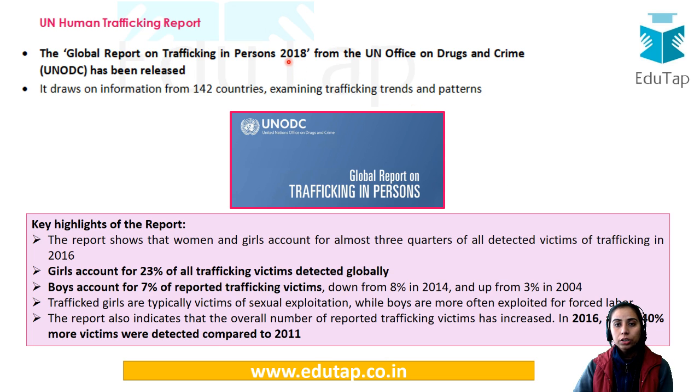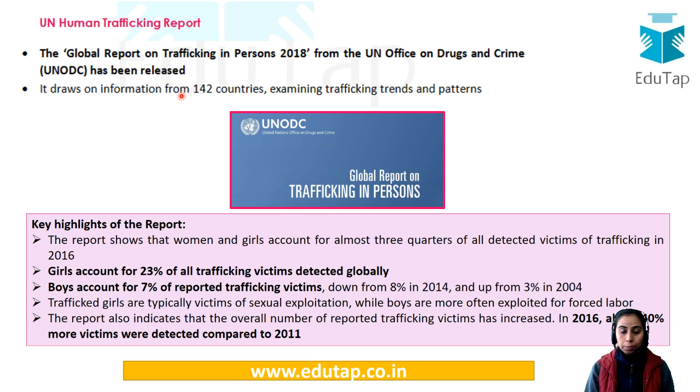Secondly, the United Nations Office on Drugs and Crime has released this report. It draws on information from 142 countries, and examines what the trafficking patterns and trends are for the trafficked girl child and male child. So all these things are examined under this report.